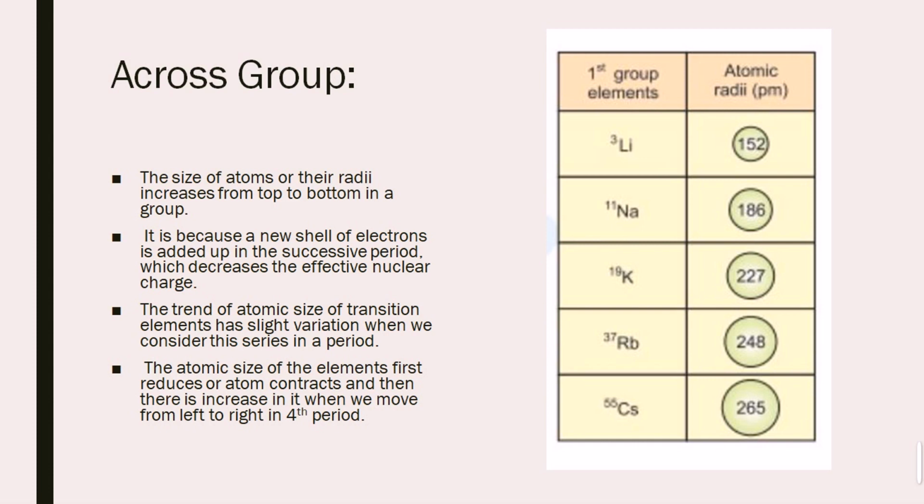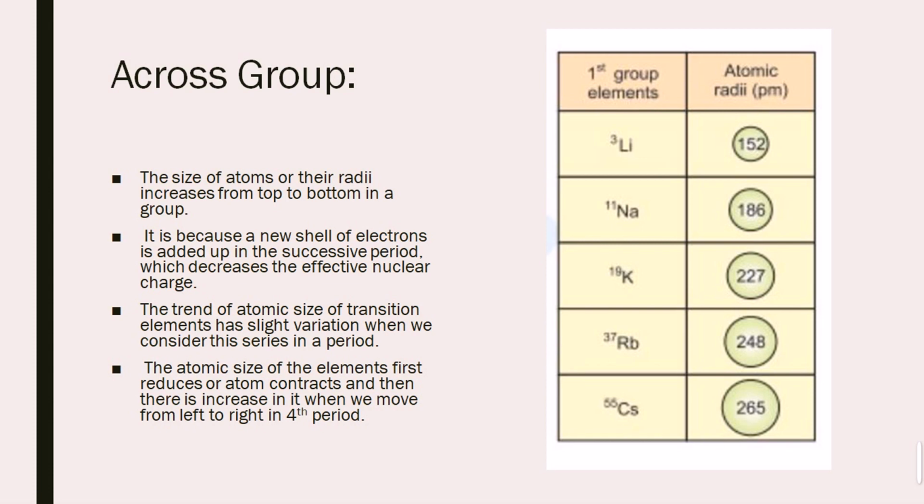As we move down the columns, which are called the groups, there is a gradual change in the shell number. There will be an increment. Let's take the example of group 1, starting from lithium, sodium, potassium, rubidium and cesium. Lithium has 3 electrons, and its atomic radius is 152. Now we move from top to bottom. On the top is lithium, and at the bottom is cesium, whose atomic radius, or atomic size, is 265.